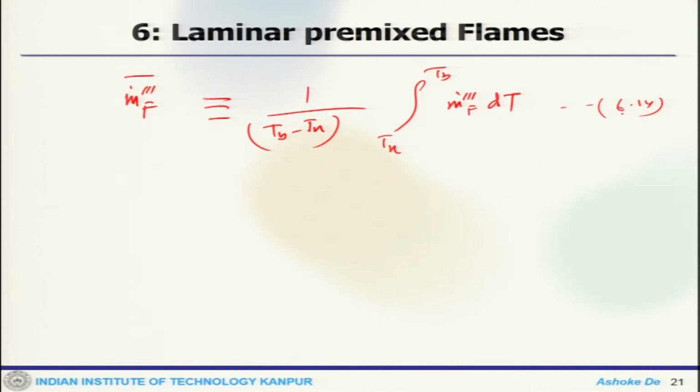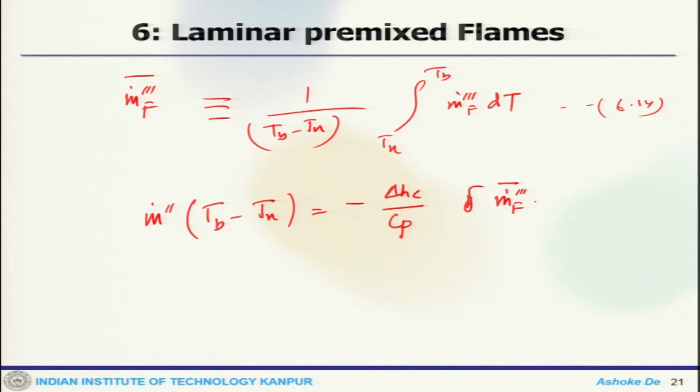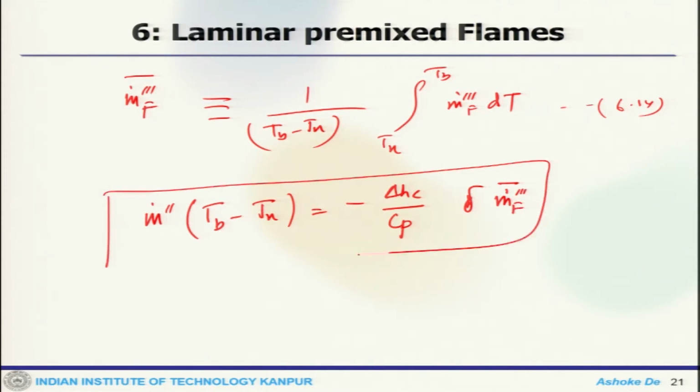If you use this information of the average reaction rate, we can finally simplify that term to be minus delta is C delta. So, that is the expression one gets.